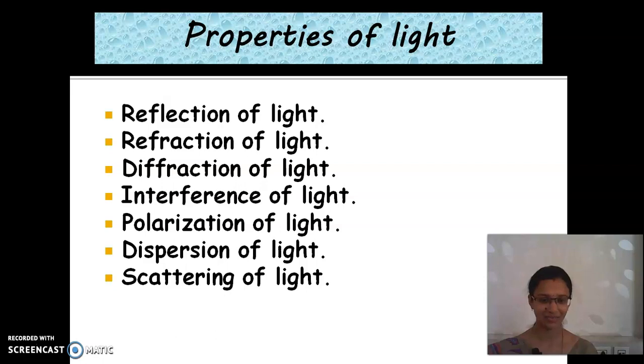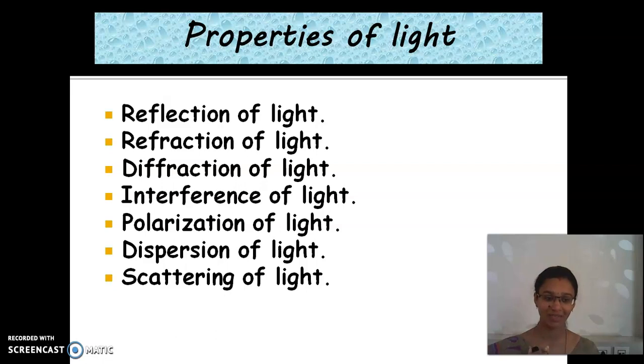Reflection is nothing but the images. If you are throwing a ball on a wall, it bounces back. The light which falls on a surface and bounces back is called reflection of light.